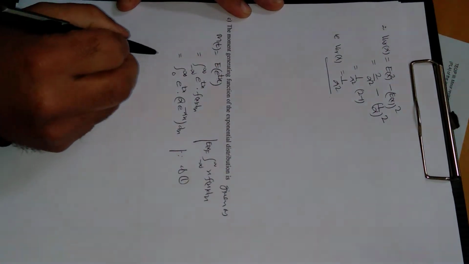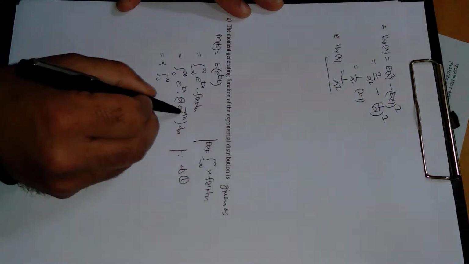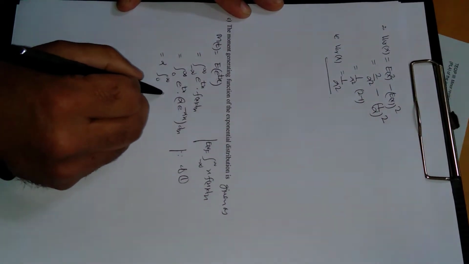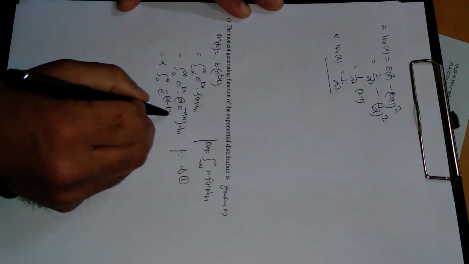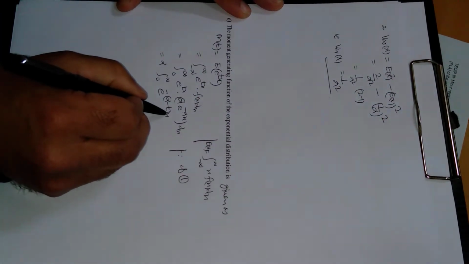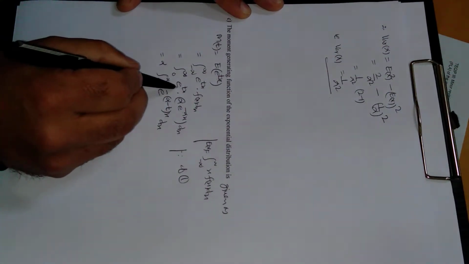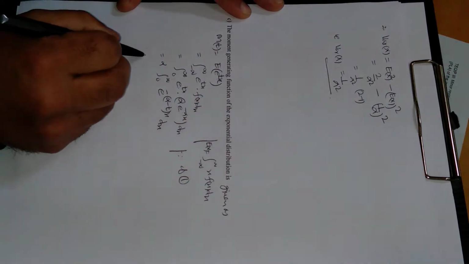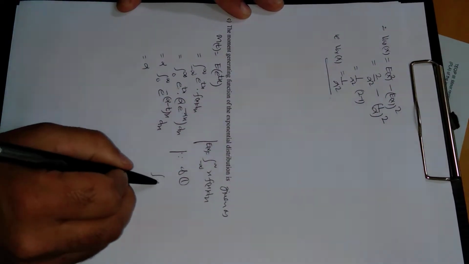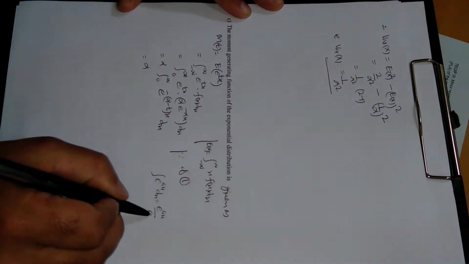Now alpha is a constant, take it outside, 0 to infinity. Now collect both exponential terms, so e power, taking minus common, this is alpha minus t, outside is x, so minus alpha x plus tx, with respect to x. So combining these exponential terms, we will get this one. Its integration is very simple, because the integral of e power ax with respect to x is e power ax upon a.